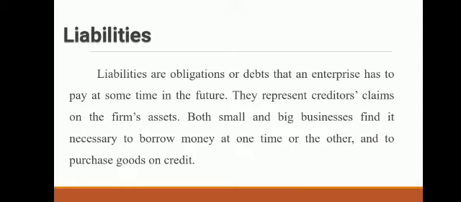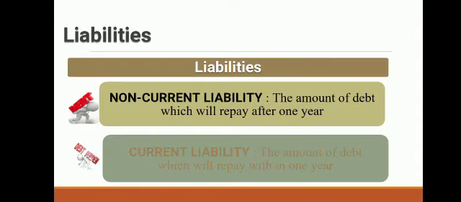So liabilities are obligations or debts that an enterprise has to pay at some time in future. Now this debt may be for short period or for long period. So liabilities may be non-current liability or current liability. Non-current liability means the amount of debt which will be repaid after 1 year, whereas current liability means the debt which will be repaid within 1 year.